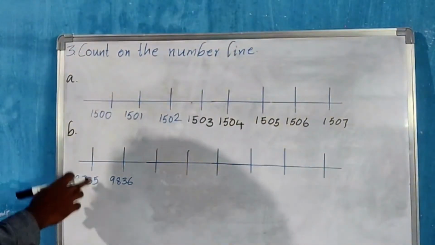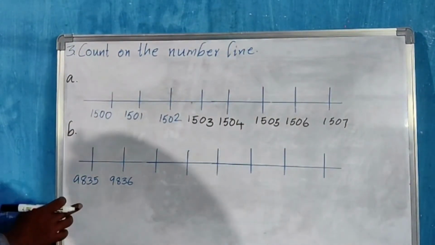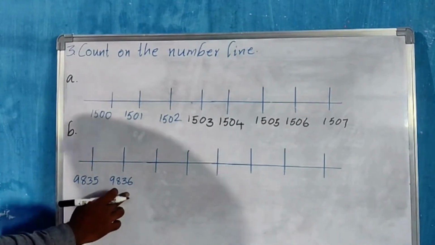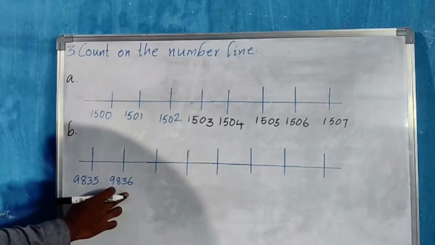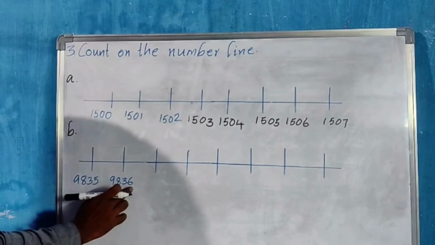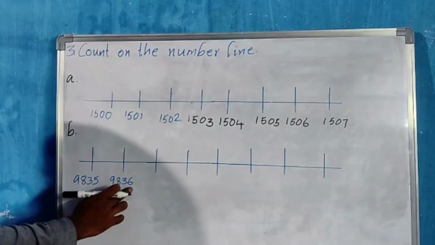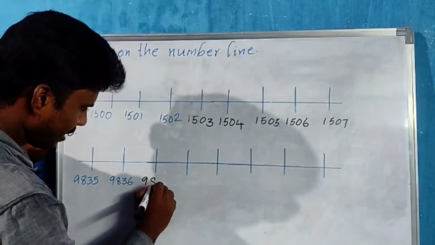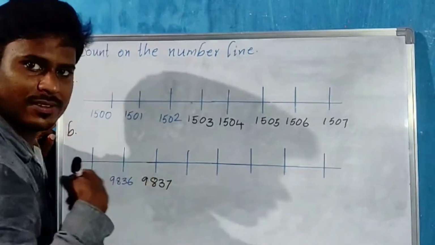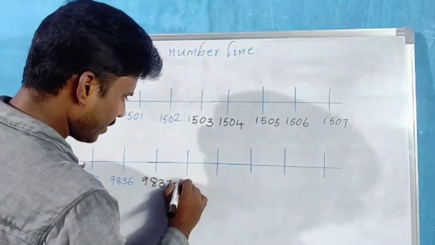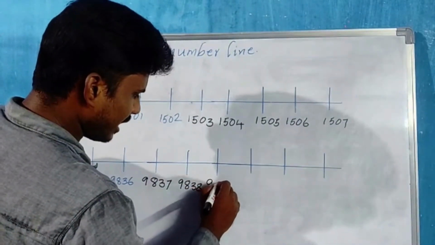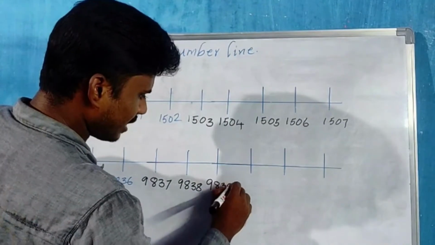9835 is the first count on the number line. Now the second count on the number line is 9836. That means only plus 1. Now what is the next digit after 6? It is 7. So 9837. 37 after 38. So 9838. 38 after 39. So 9839.